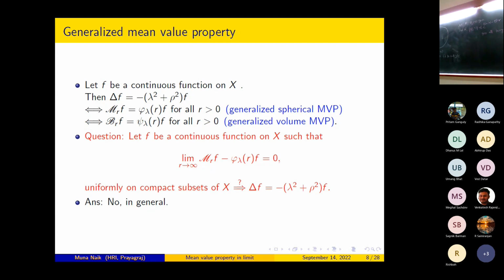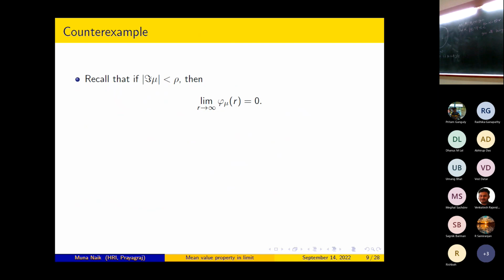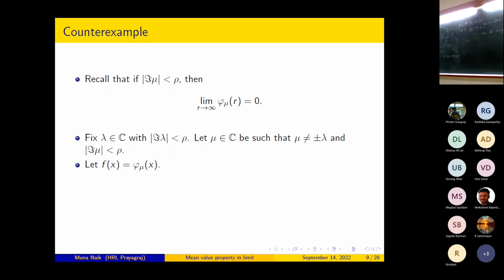Let us quickly go through the example. Recall that if mod of imaginary part of mu is less than rho, then limit r tends to infinity phi mu r is equal to 0. I fix lambda belonging to C with mod of imaginary part of lambda less than rho. Let mu belong to C such that mu is not equal to plus or minus lambda and mod of imaginary part of mu is less than rho. Let f(x) be equal to phi mu x. Phi mu is an eigenfunction of delta with eigenvalue minus mu square plus rho square.